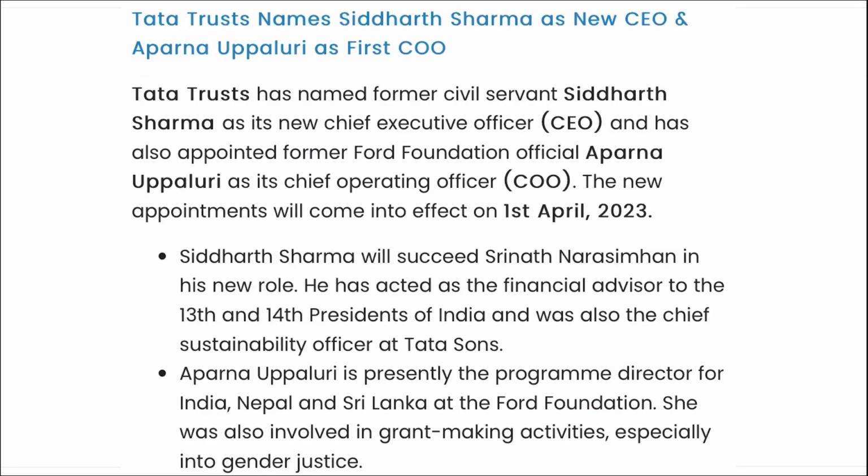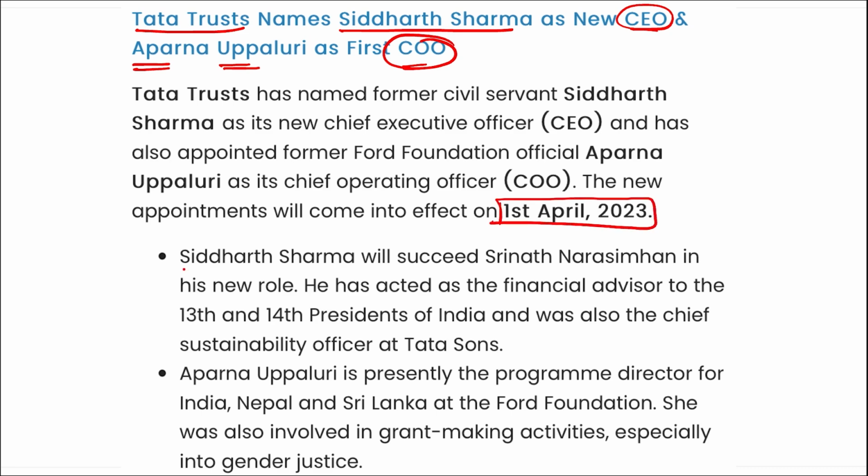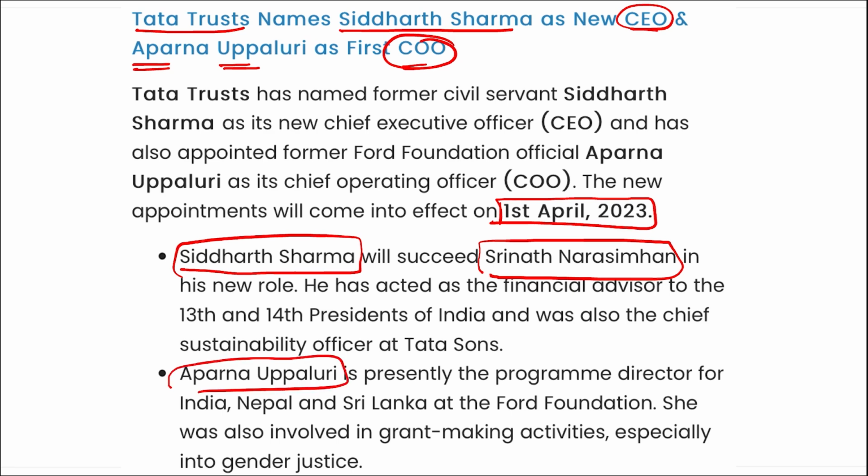Next is Tata Trust names Siddharth Sharma as the new CEO and Arpana Upalluri as the first COO. I repeat, Tata Trust has named Siddharth Sharma as the new CEO and Arpana Upalluri as the first Chief Operating Officer. The new appointments will come into effect from 1st of April 2023. If we talk about Siddharth Sharma, he will be succeeding whom? He will be succeeding S. Narasimhanji, and Arpana Upalluri will be the new Chief Operating Officer, and currently she is the Program Director of India, Nepal and Sri Lanka. All right. So mark this also.